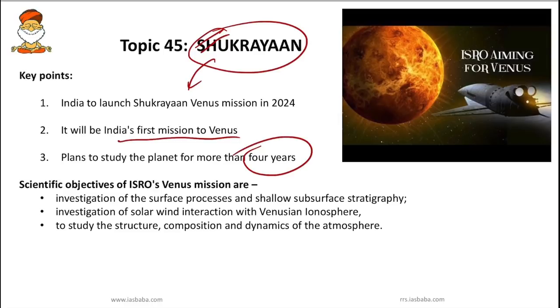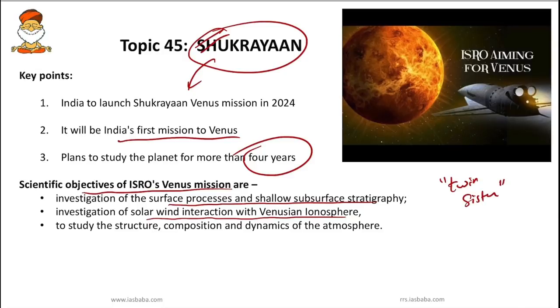And what are the other key points we have to remember? What are the objectives of ISRO's Venus mission? First, we'll try to investigate the surface processes and shallow subsurface stratigraphy on Venus, and we'll try to investigate solar wind interaction with the Venusian ionosphere. Why this study? Because Venus is often described as the twin sister of the Earth.